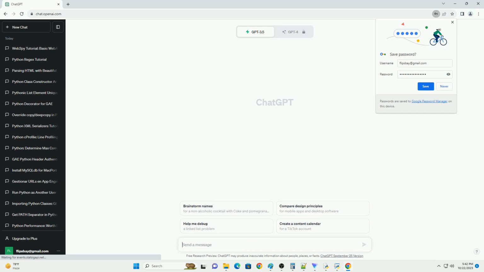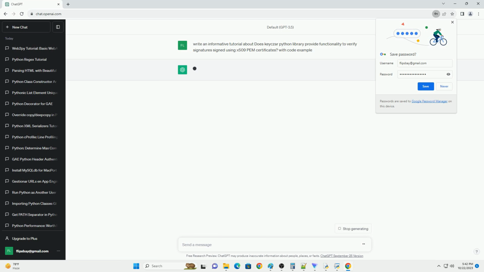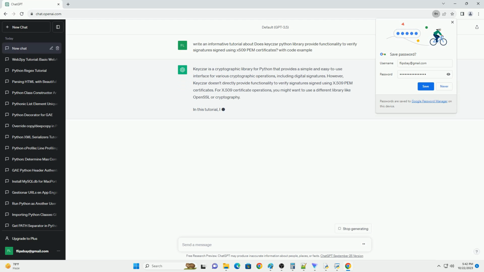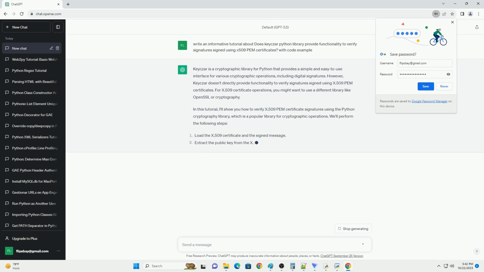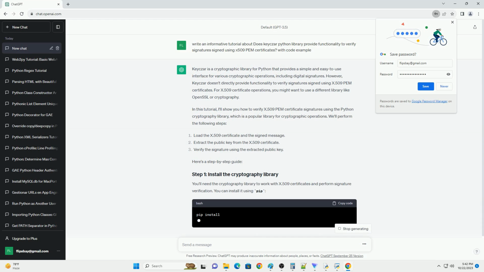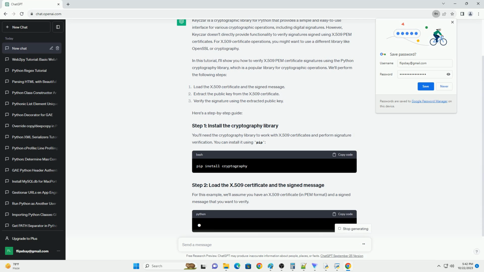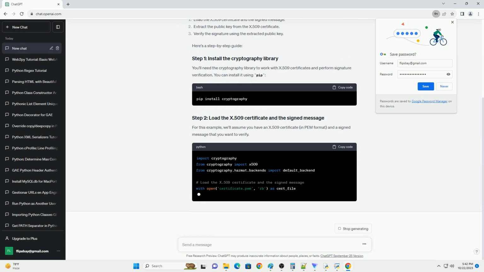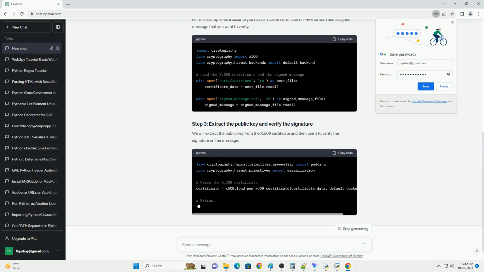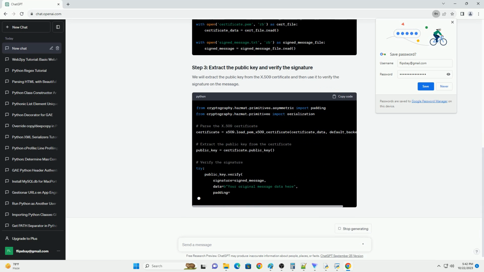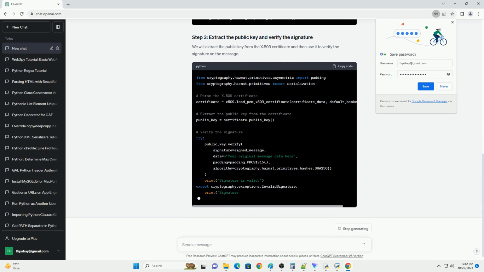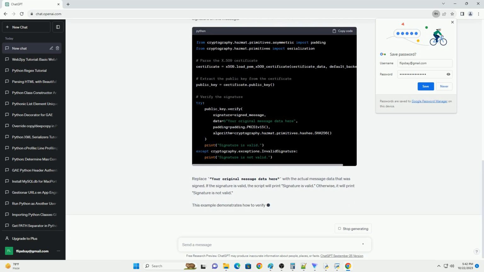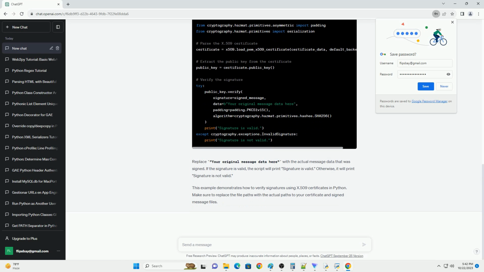Keyczar is a cryptographic library for Python that provides a simple and easy to use interface for various cryptographic operations, including digital signatures. However, Keyczar doesn't directly provide functionality to verify signatures signed using X.509 PEM certificates. For X.509 certificate operations, you might want to use a different library like OpenSSL or cryptography.